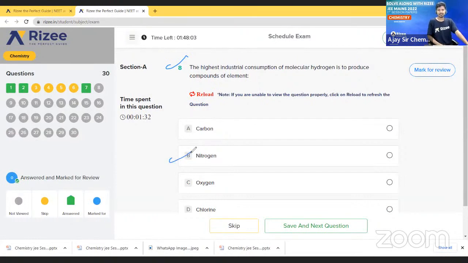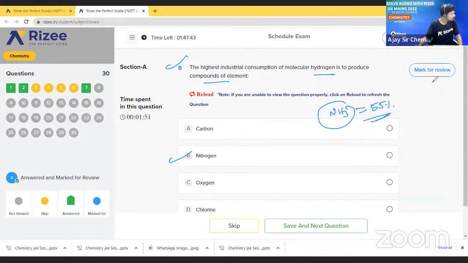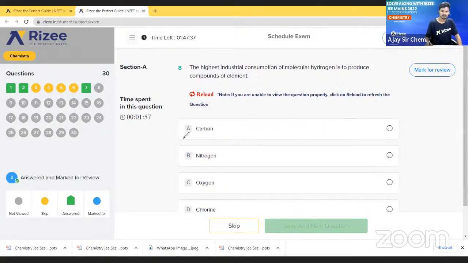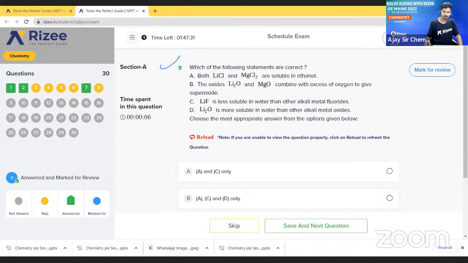Nitrogen. So what will nitrogen do with hydrogen? It will form ammonia, NH3. So in industry we produce a high amount of ammonia, around 55%. Very simple. So try to give the answer for this question. Let us see the next question.